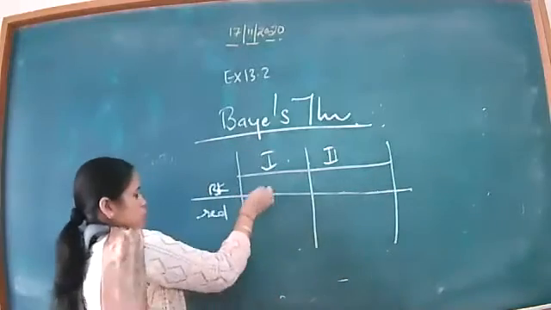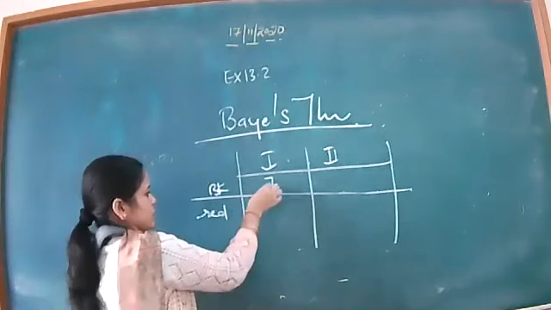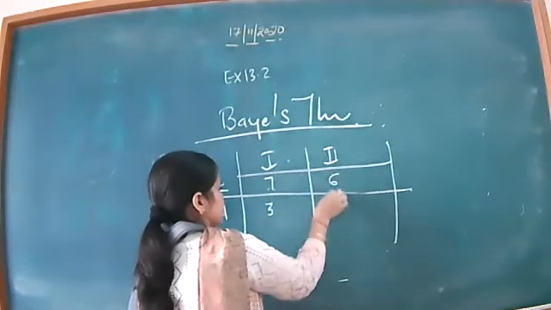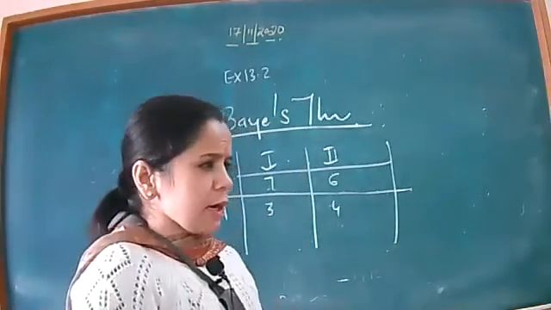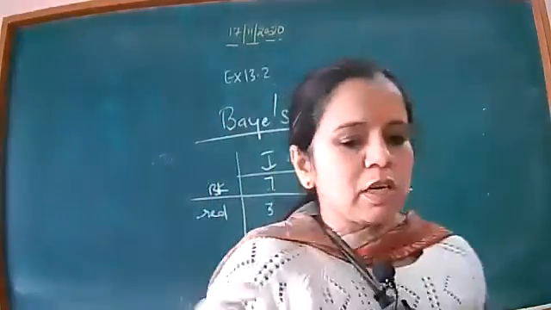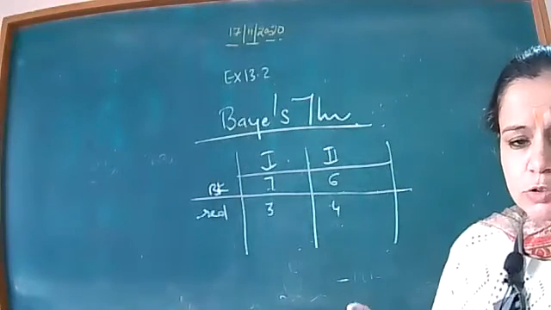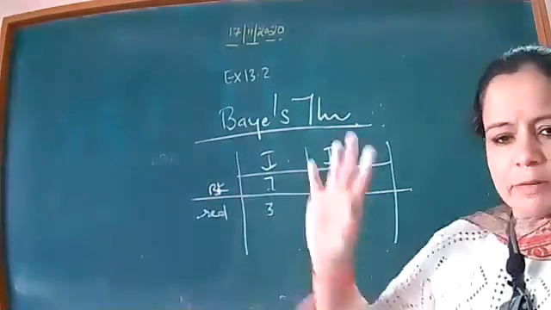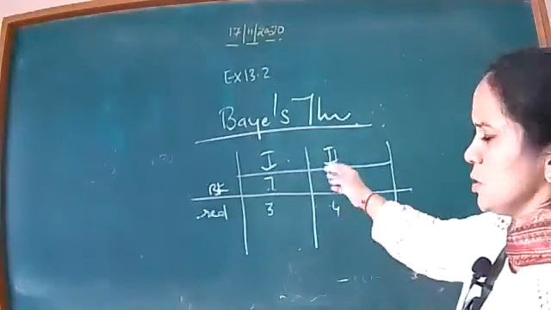In the first box there are 7 black and 3 red, and in the second box there are 6 black and 4 red. Now, can you tell me the probability of a red ball in bag 1? Everybody can answer my question, that is 3/10.